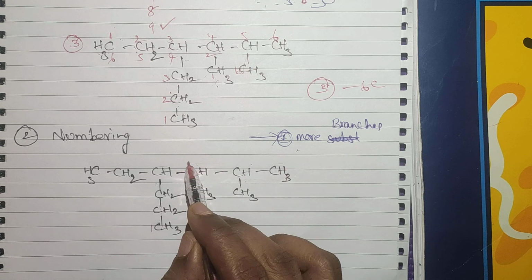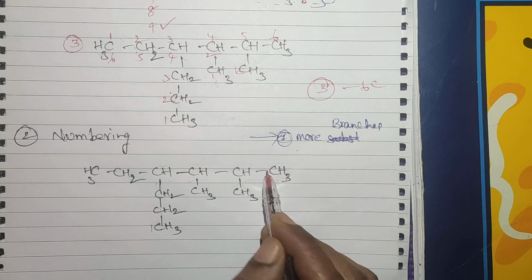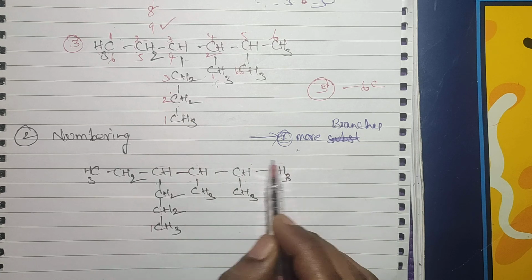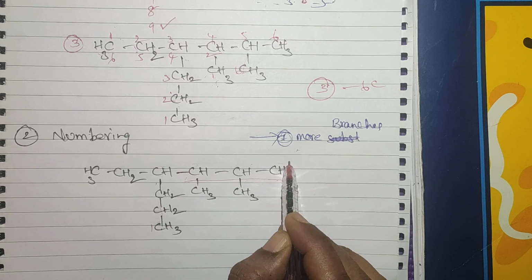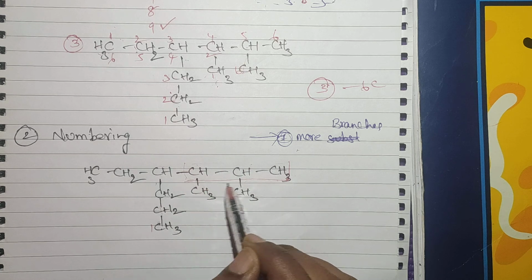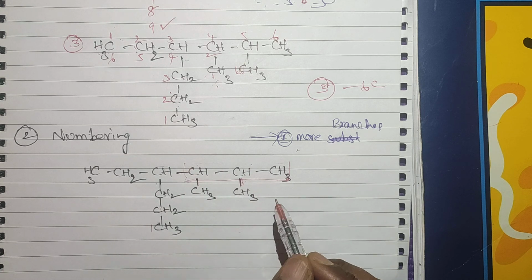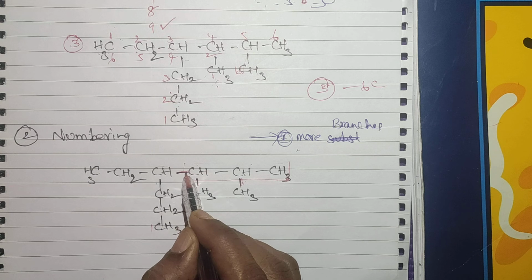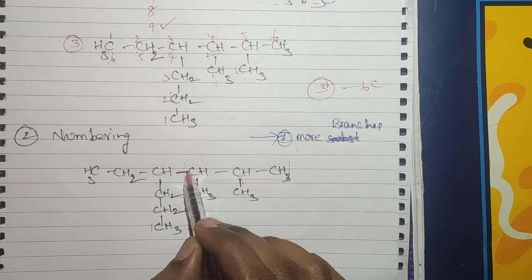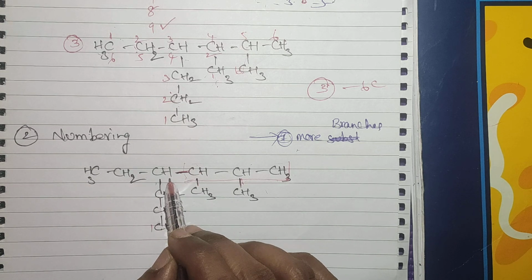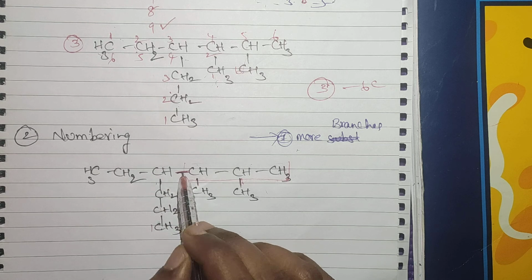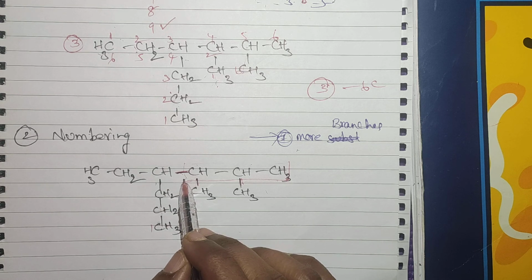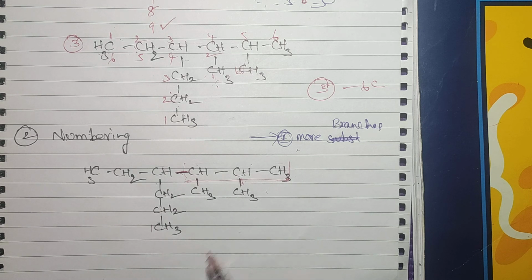Most of my students get doubts here. That's why I am explaining. See here, we should not consider this as a branch. Whichever branch is directly attached to the parent chain, that branch only we have to consider as a branch. These sub-branches we should not consider.